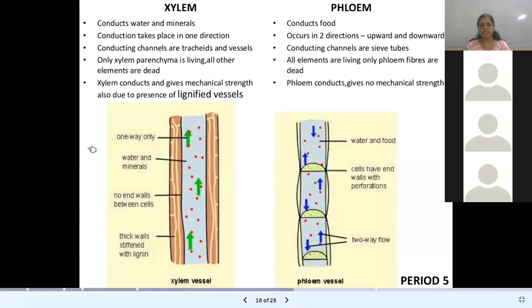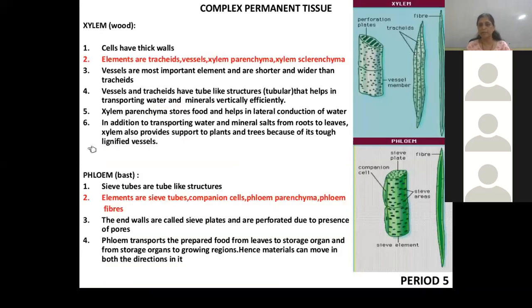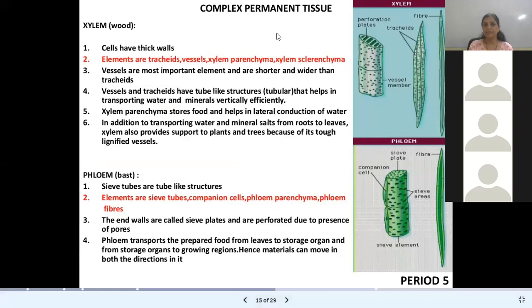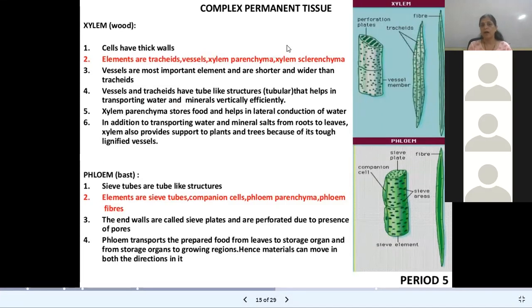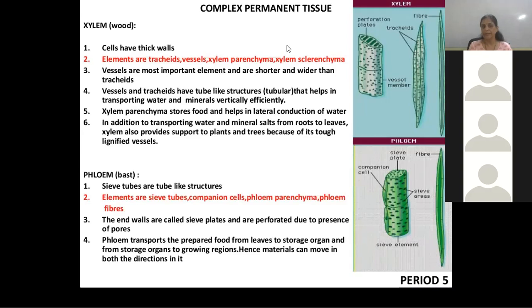Just one time, observe the diagram of xylem and phloem. Xylem cells have thick walls, and elements like tracheids, vessels, xylem parenchyma, and xylem sclerenchyma are present. In the phloem, they have sieve tubes, companion cells, phloem parenchyma, and phloem fiber.